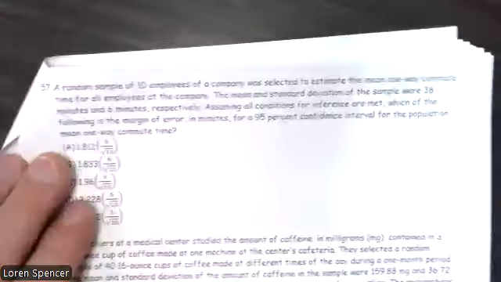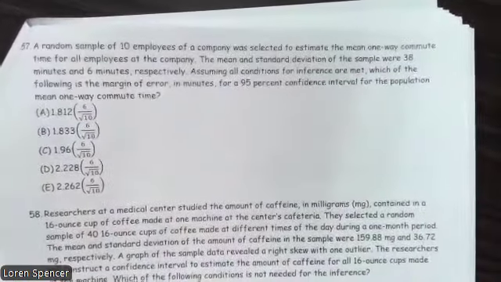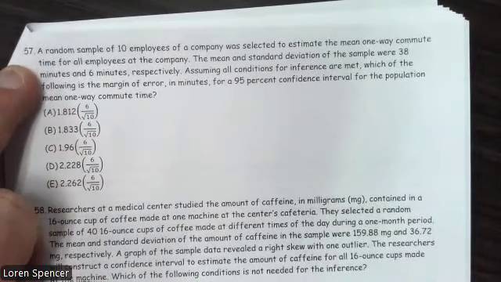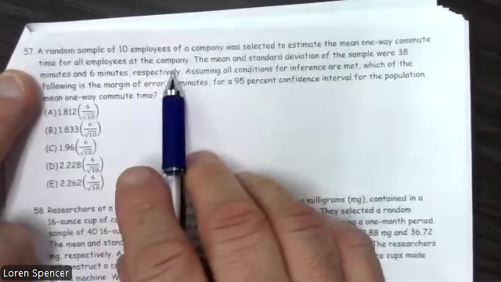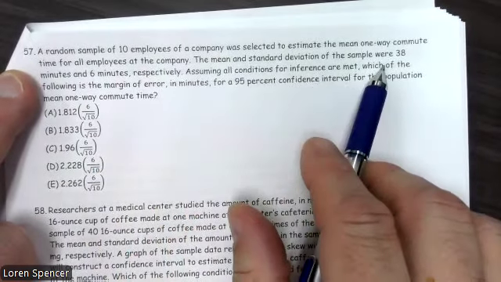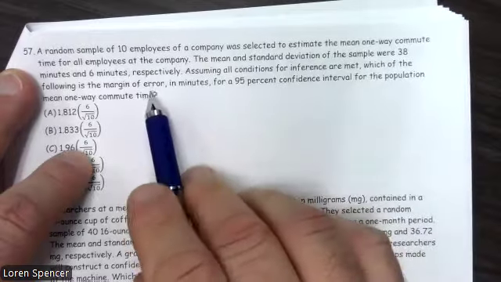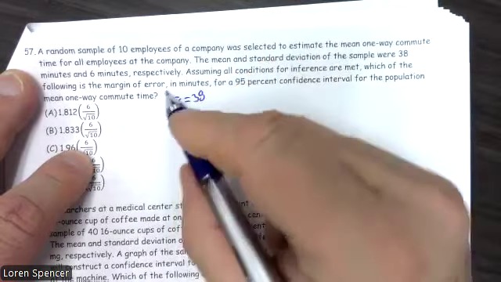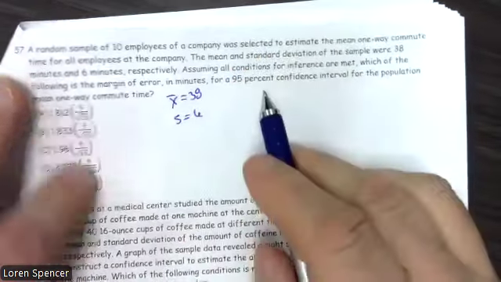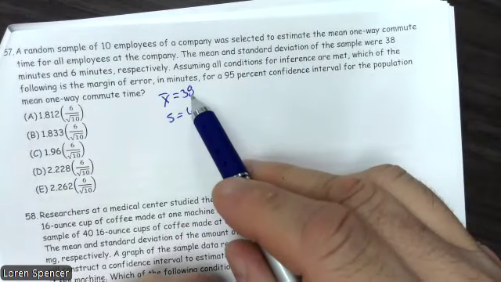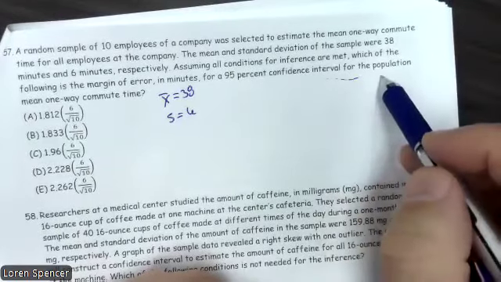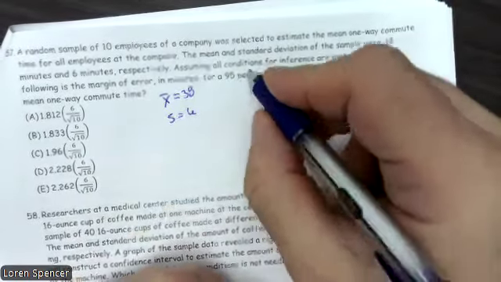Number 57. A random sample of 10 employees of a company was selected to estimate the mean one-way commute time for all employees at the company. The mean and standard deviation of the sample were 38 and 6 minutes respectively. So we ended up with an X bar of 38 and an S of 6. Assuming all conditions are met, which of the following is the margin of error in minutes for a 95% confidence interval for the population mean one-way commute time?